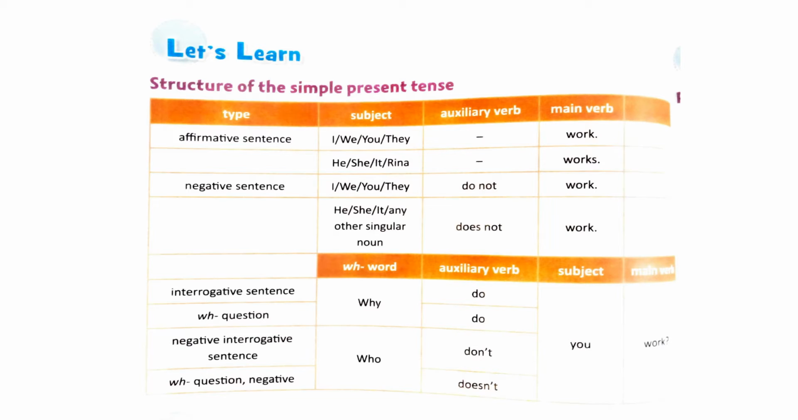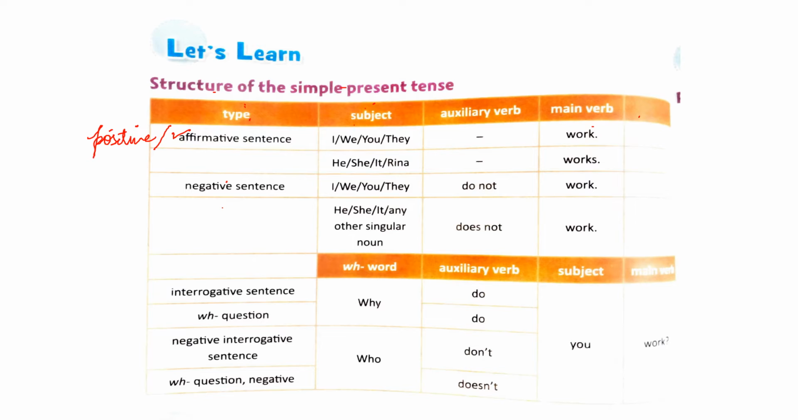Now we will discuss the structure of the simple present tense. In this table you can see the first column, type of sentences that we can make in simple present tense, and the structure you will use to make those sentences. So the first one is affirmative sentence. Affirmative sentences are also known as positive sentences. So first we will see how we can make affirmative sentence and negative sentence in simple present tense.